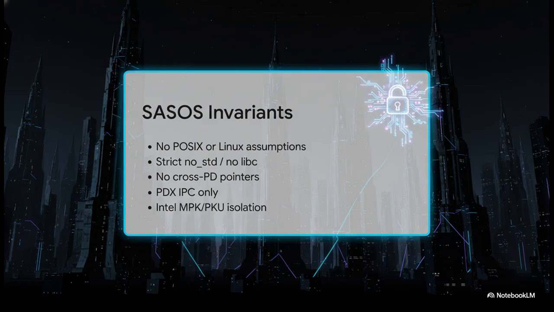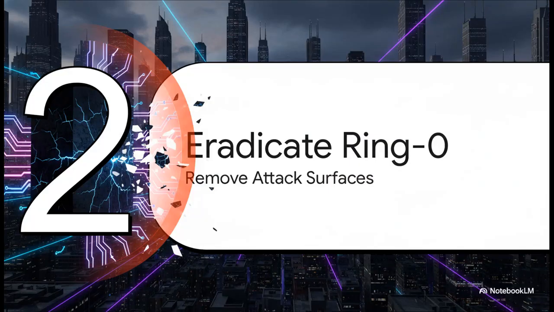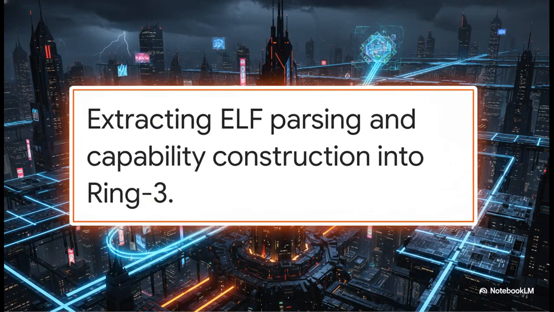across the cluster. Moving to Part 2, eradicating ring 0 attack surfaces. This was a massive architectural pivot for us when we realized just how vulnerable legacy monolithic kernels really are. If you look at Section 2 of our threat model, you'll see we realized that dropping a massive, complex ELF parser right into ring 0 is literally a cardinal sin of capability security.